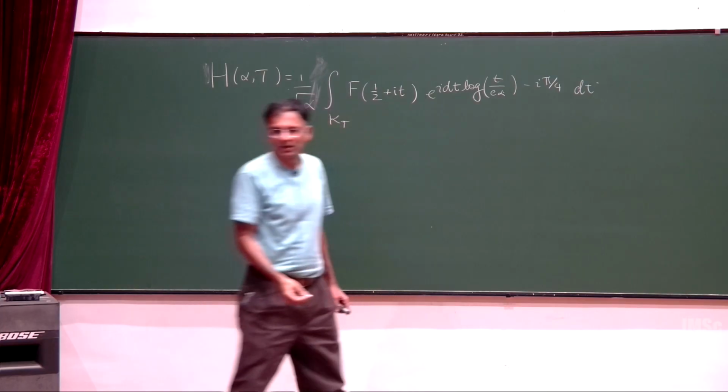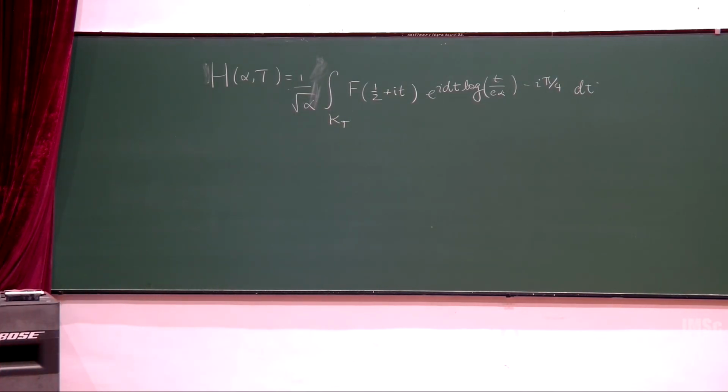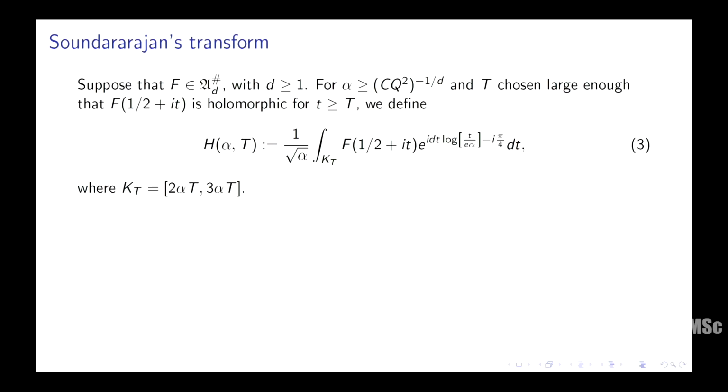Okay, so I'm looking at this thing. The point is this factor here cancels out the growth of the series on the line s equals half that you get if you use Stirling's formula on the gamma functions. So when you have a degree d thing, basically it will grow like this, and this factor will cancel out that growth, so to speak. So it kind of keeps things under control. So K_t itself will be this particular interval between 2 alpha t and 3 alpha t, and of course things will be chosen suitably later. Alpha will be chosen suitably and large.